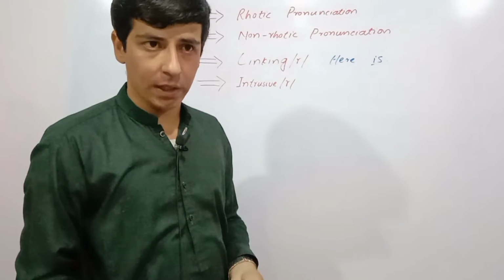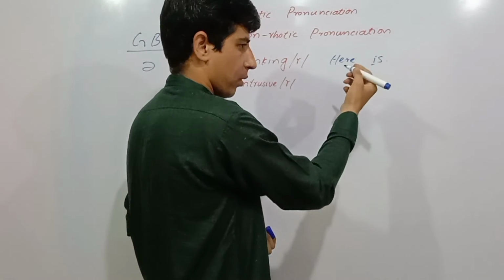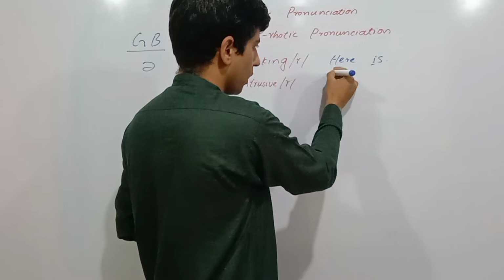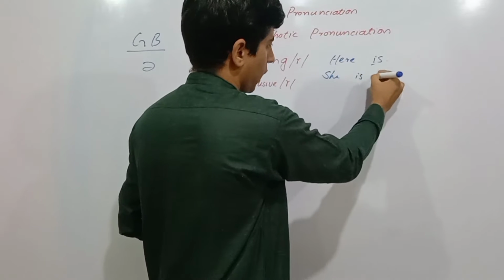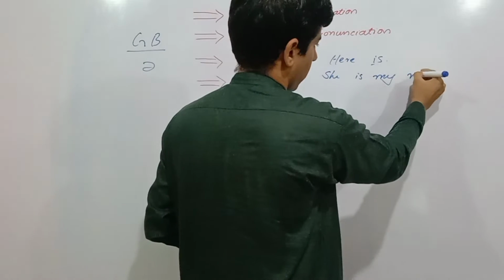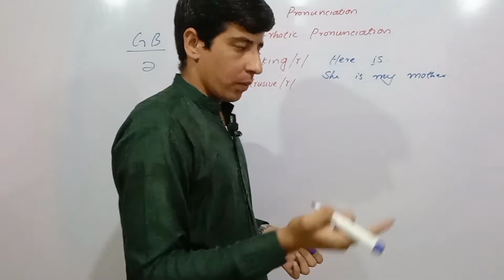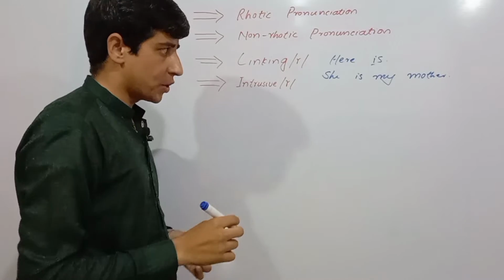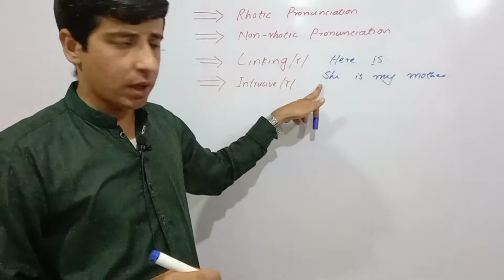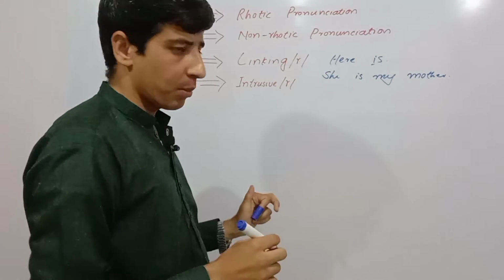Another example, if I say she is my mother. So in non-rhotic pronunciation, one can pronounce it like this: she is my mother.